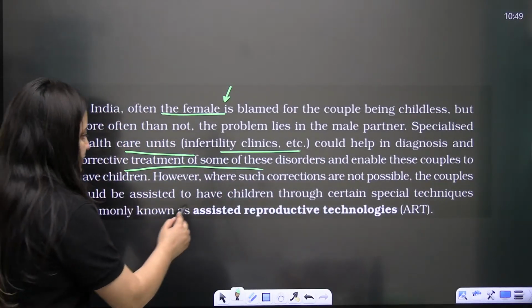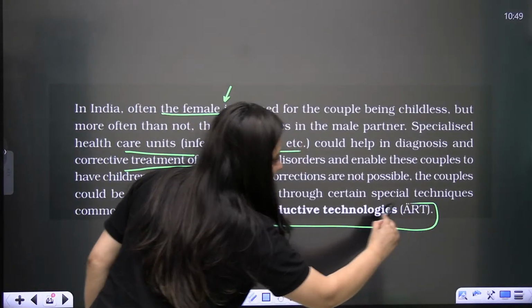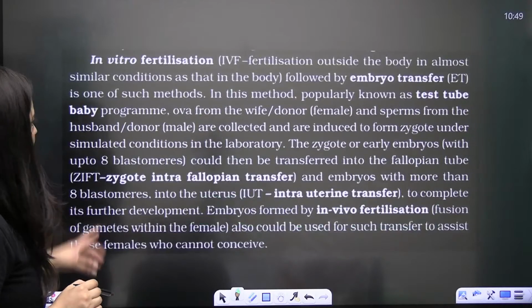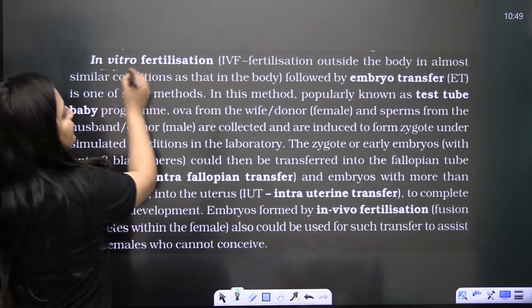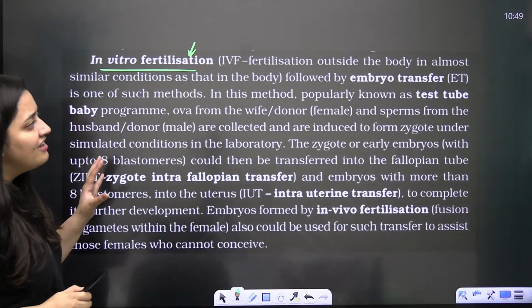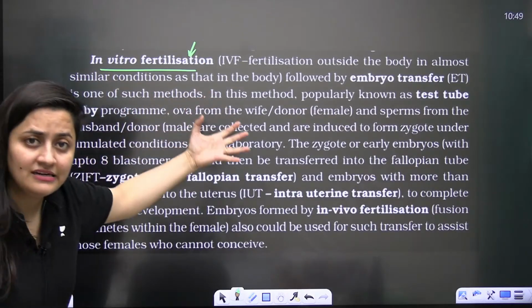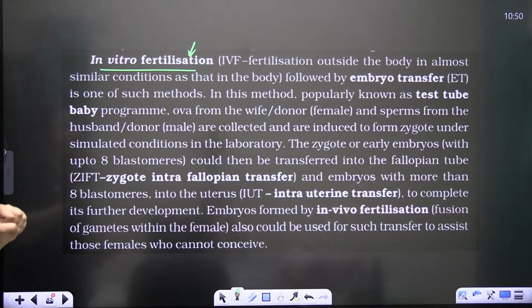All the techniques which help there are assisted reproductive technologies. Clear? So in vitro fertilization, as I said, that is IVF: outside the body, similar conditions will be provided and the fertilization will take place.